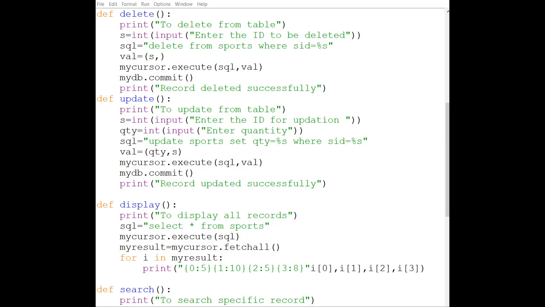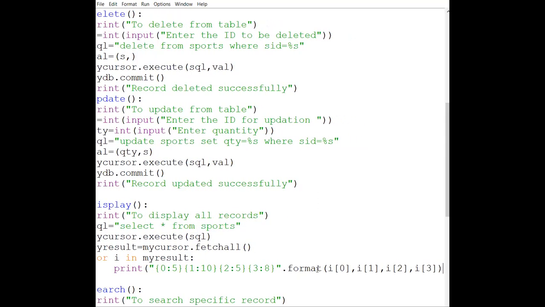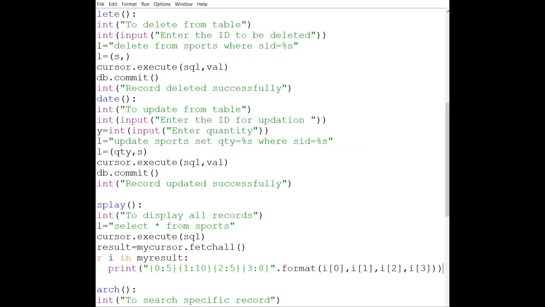Once we have done this, we have to close this, and after closing it, dot format is the name of a function. In this function, we are going to pass the values like this: I of 0, I of 1, I of 2, I of 3. Then my format function is closed, and then I need to close my print function. Okay, let me run this and we will check.